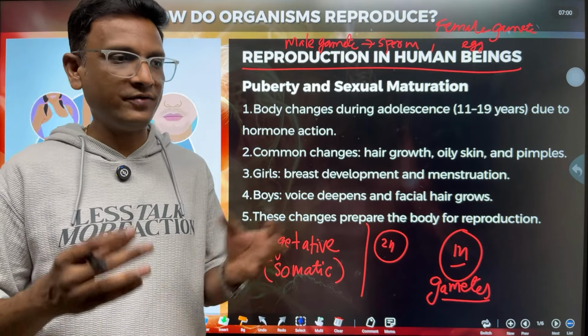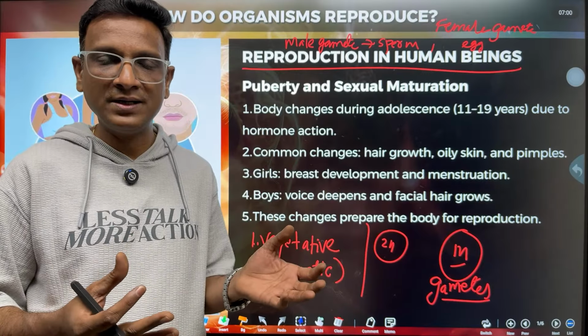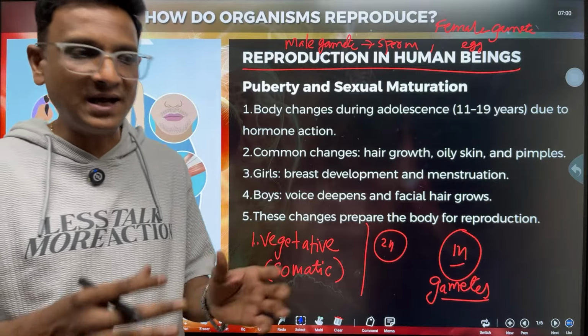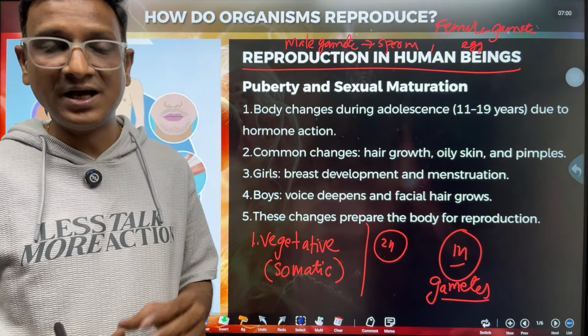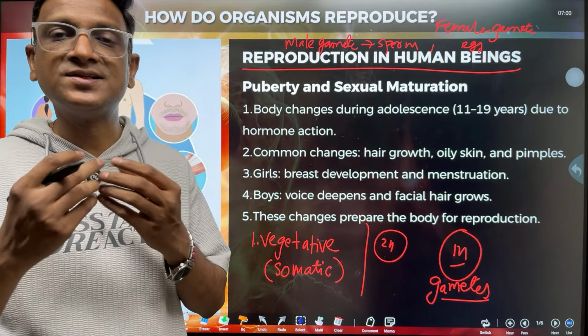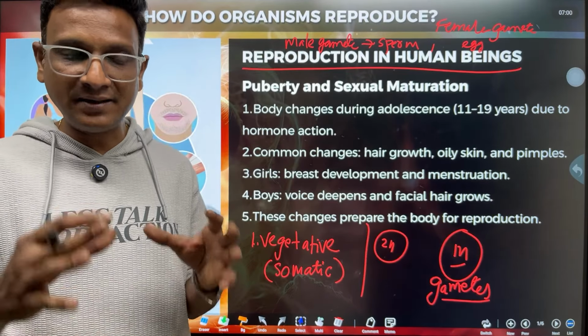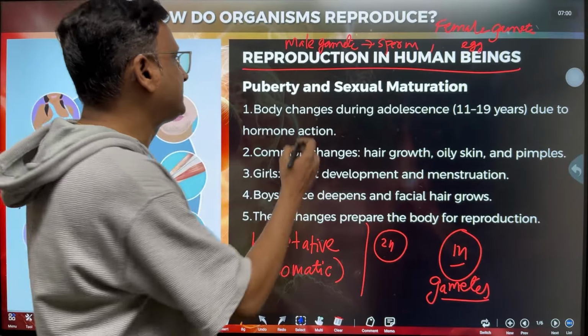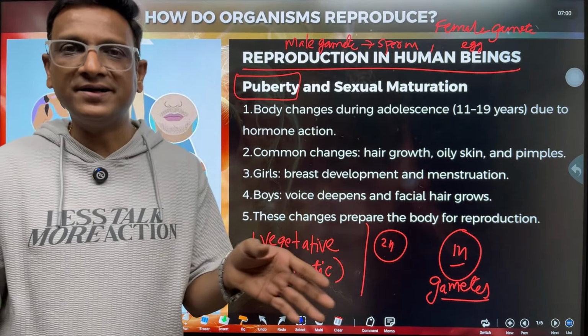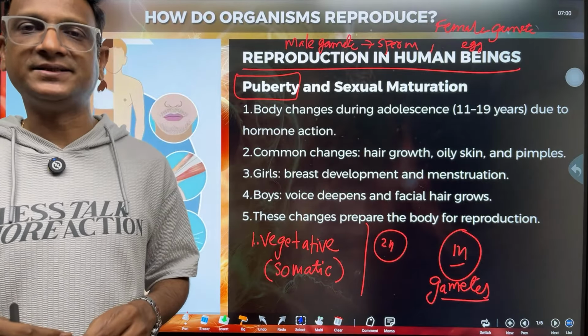When a baby boy is born, he is not able to produce gametes from that time. He has to grow up to some age. After reaching some age, some changes start to happen in his body. That period is called puberty. Puberty is a period in which bodily changes take place.